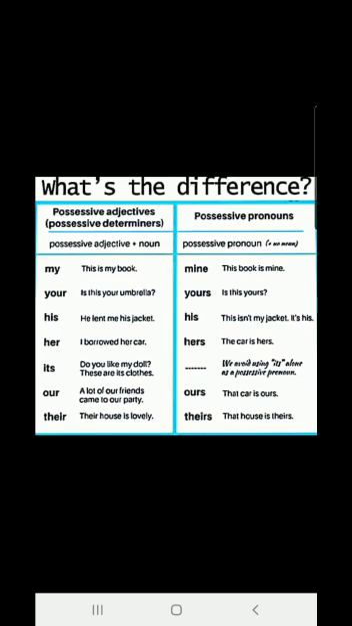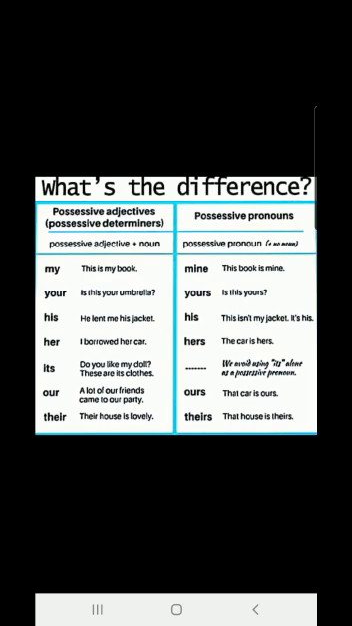Do you like my doll? My here again is a possessive adjective because it is used before the noun doll. These are its clothes. Now clothes again is a noun. So its, which is used before the noun clothes, is also a possessive adjective. Children, we usually don't use its as a possessive pronoun. A lot of our friends came to our party. Friends is also a noun. Party is also a noun. So before friends and party, our is there. It's a possessive adjective.